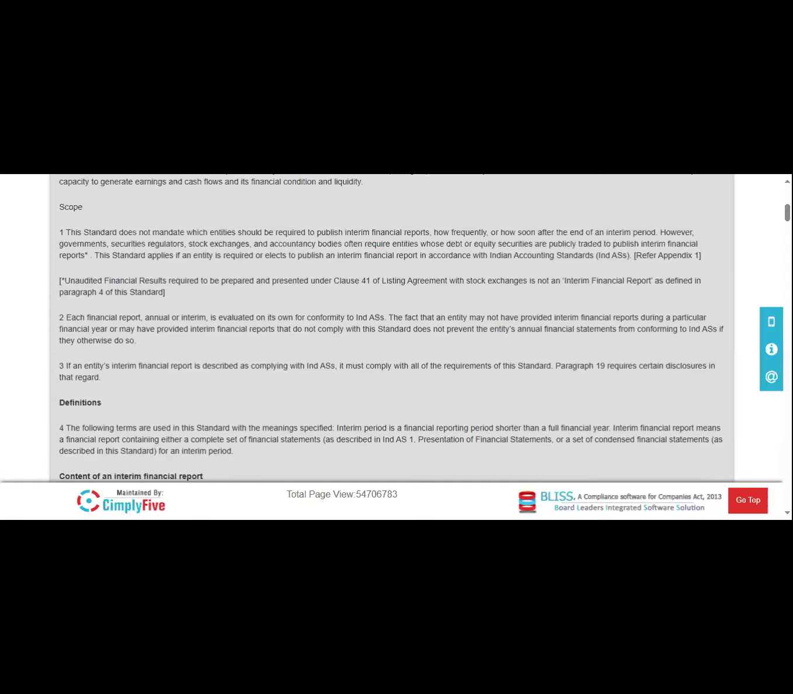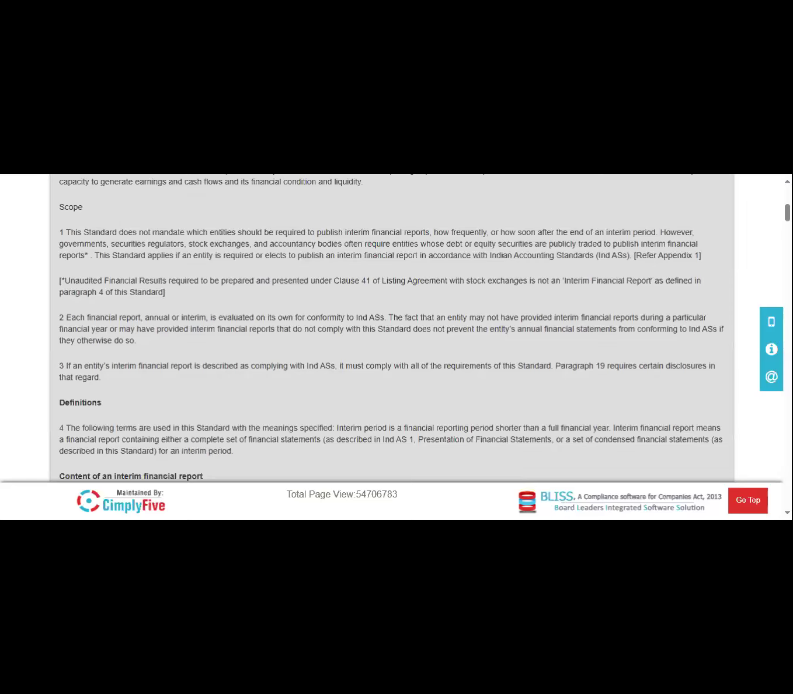This standard does not mandate which entities should be required to publish the interim financial report. That means this accounting standard, the AS 34, does not mandate companies to publish interim financial reports. Okay, it only provides the guideline to publish them. Interim financial reporting depends upon the wish of the company, on the wish of the management of that company or organization.